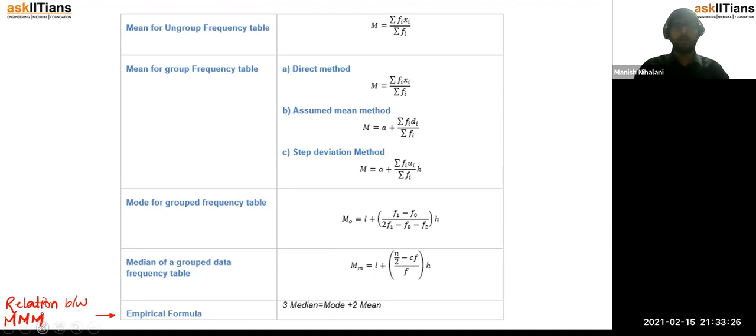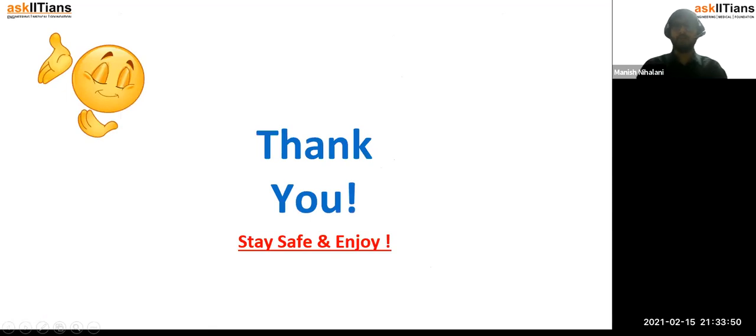MMM. Right? So this is a very important formula, because if you know mean and median, you can directly find the mode, right? So mode is equal to 3 median minus 2 mean. So I hope you all understood a large part of statistics, right? These are very important concepts, mean, median, mode, and every year at least one question is asked in board examinations. And also these topics are important from a competitive perspective, right? This chapter in boards is for 8 marks. So one question from mean, median, mode, and one question from graphs is there every year in this.